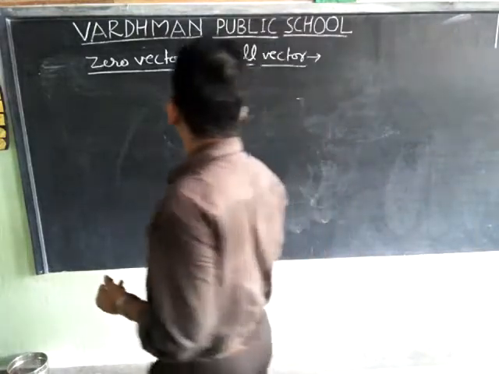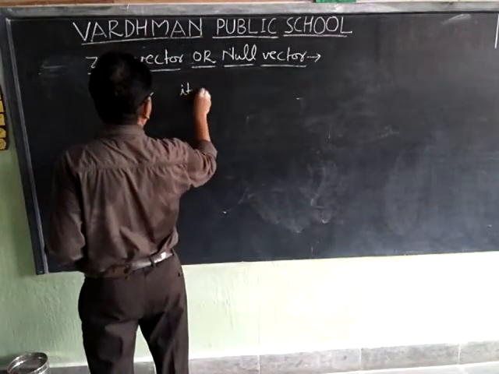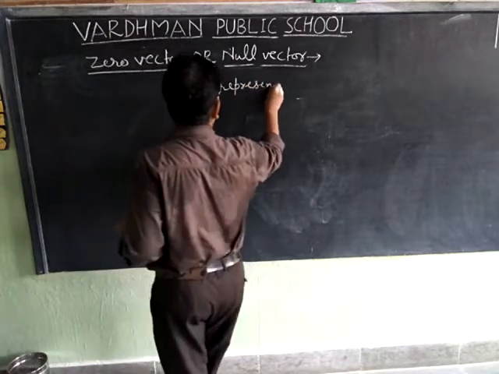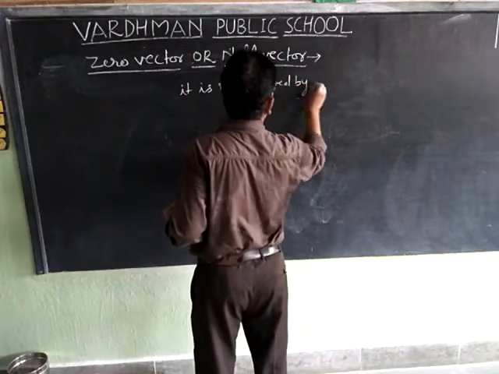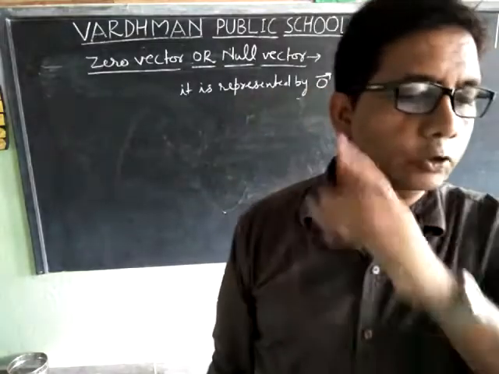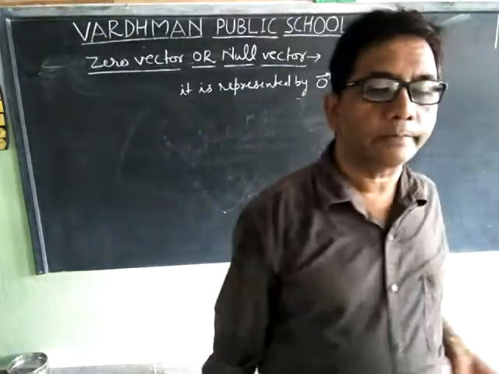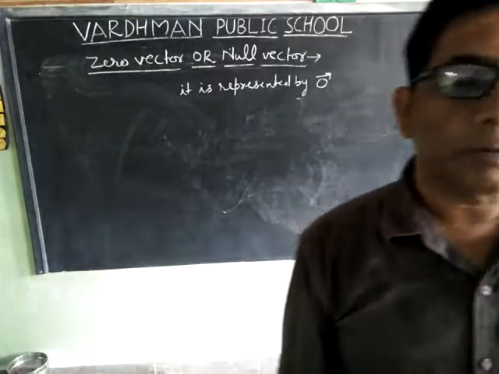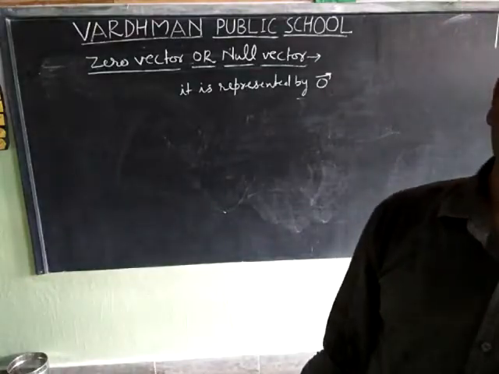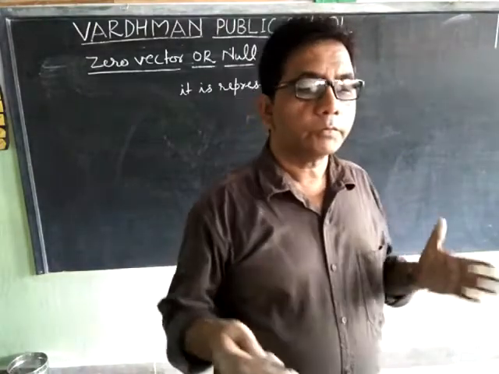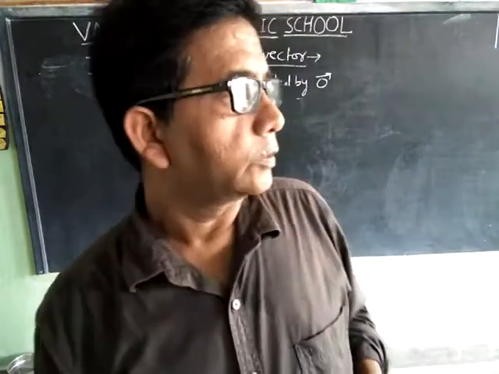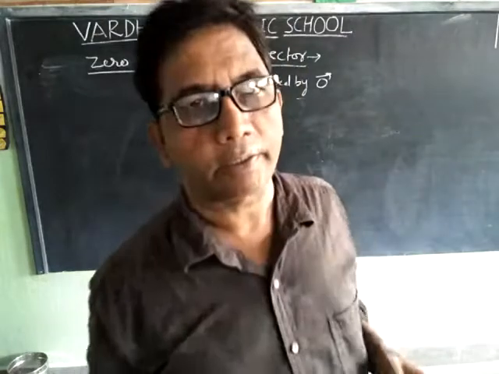It is represented by zero. Zero vector is actually dimensionless. The magnitude of zero vector or null vector is zero. It has no direction. You can see it has no sense of direction.